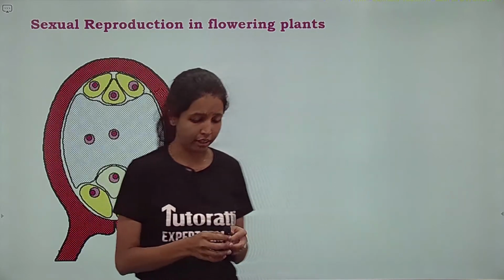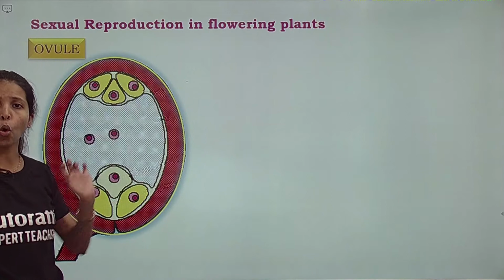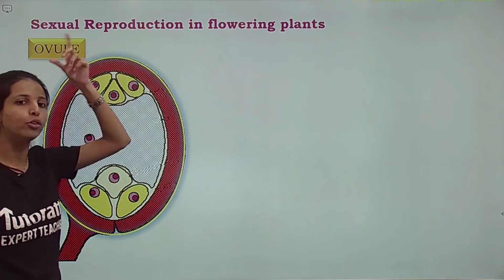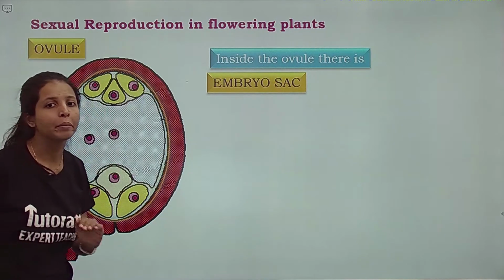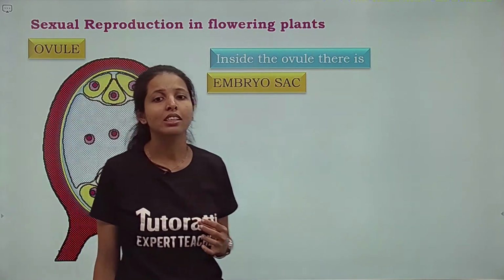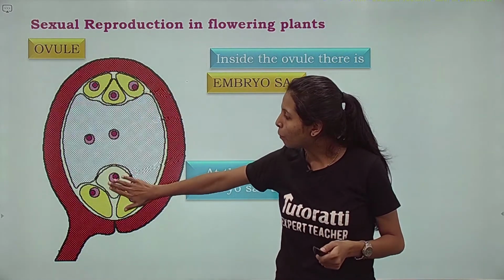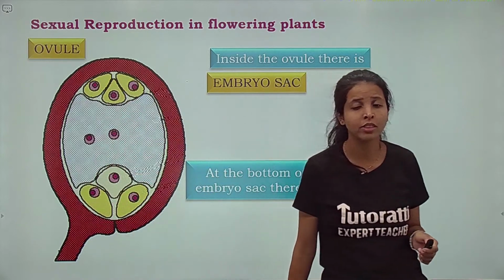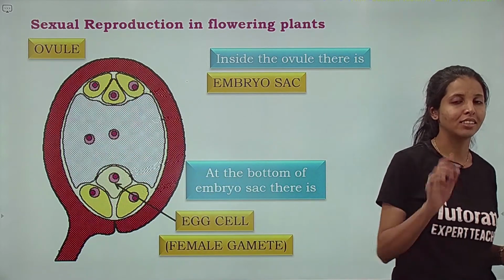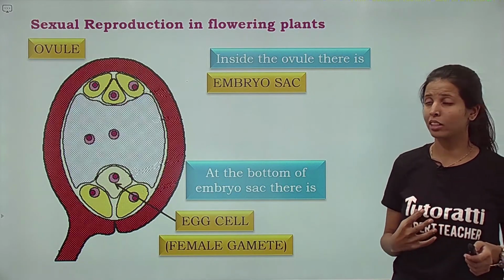Inside the ovary there is a structure called as ovule. Ovary के अंदर ovule. Ovary के अंदर ovule. Ovule के अंदर होता है बच्चा embryo sac. Inside the ovule there is embryo sac. At the bottom of the embryo sac, one more time, at the bottom of the embryo sac there is egg cells. I have told you, egg cells are female gametes, female reproductive cells.